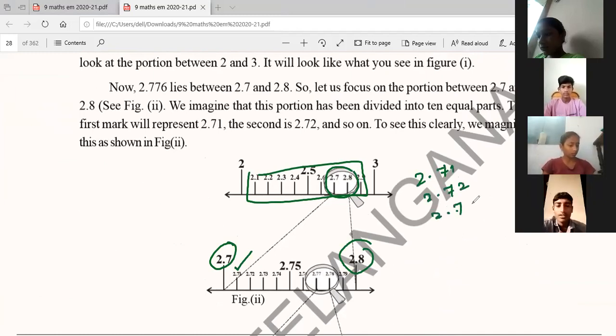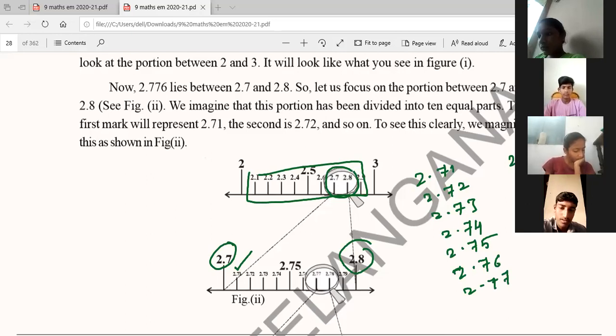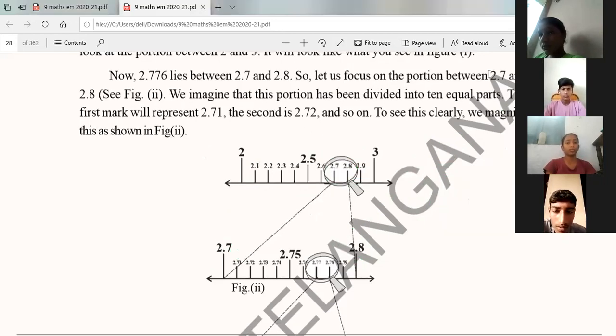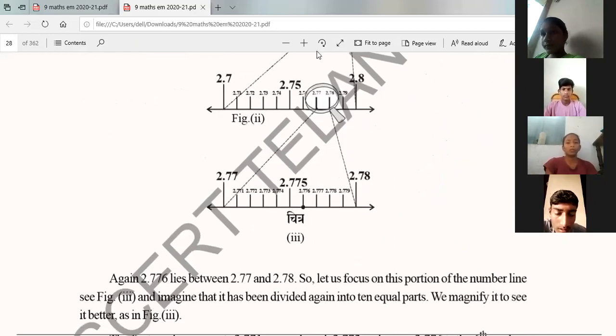2.72, 2.73, 2.74, 2.75, 2.76, 2.77, 2.78, 2.79. Between 2.7 and 2.8 you have these numbers. Even if you choose this 2.7 and 2.8, between them also we have many numbers, Nana. See, yeah, look at it here.